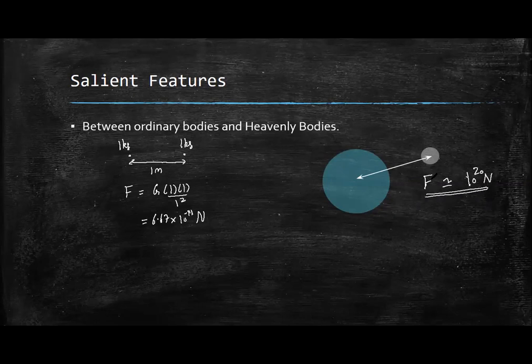Because the mass of the Earth is very huge, as well as the mass of Moon is also very big. So the gravitational force between both of them is very big. Okay. So basically, this force is very prominent in the heavenly bodies, the bodies which are very big, and the bodies which are very small, like the ordinary objects which we deal with around us. There the force is quite less, so it is not experienceable. Okay.